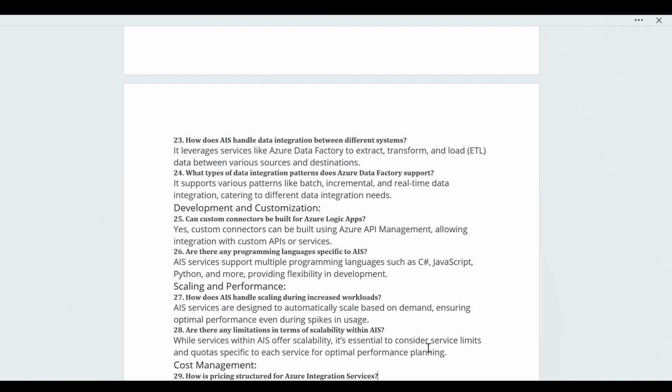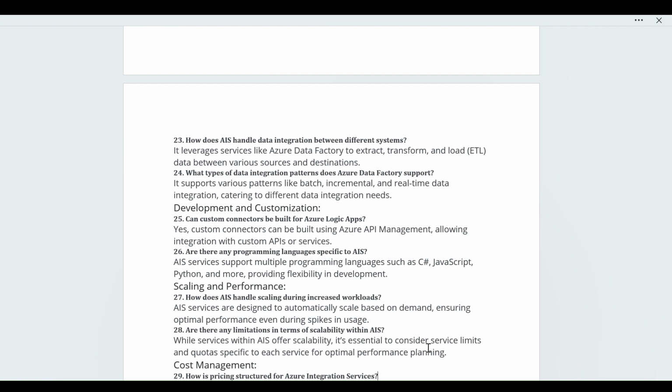Next question: are there any programming languages specific to AIS? Yes. In Azure we have C#, JavaScript, Python, .NET Core, TypeScript and more. It is not limited to one language; it supports multiple programming languages for flexibility in development, with versions as well.